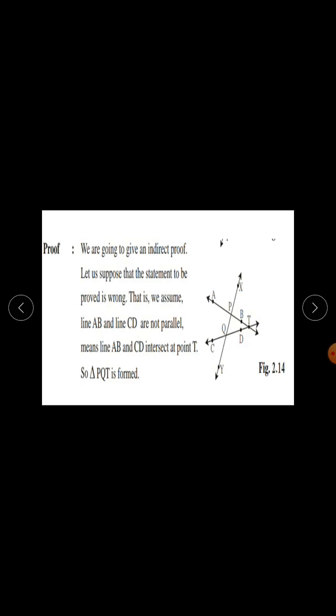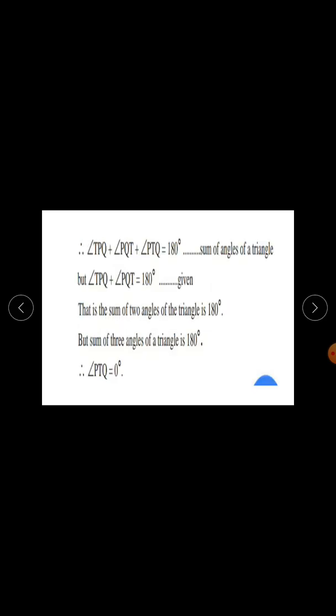Intersecting at point T, triangle PQT is formed. And we know the sum of the three angles of a triangle is 180 degrees. Therefore, angle TPQ plus angle PQT plus angle PTQ equals 180 degrees.